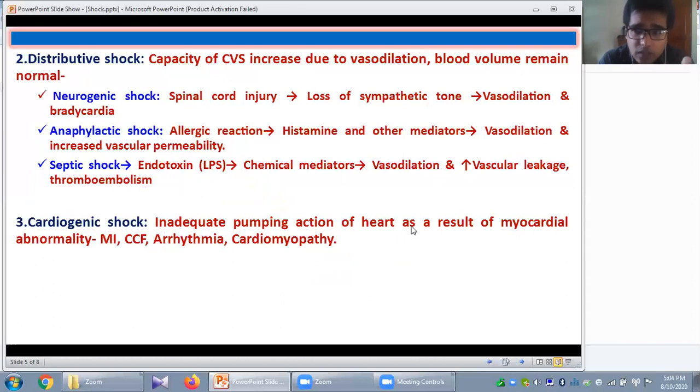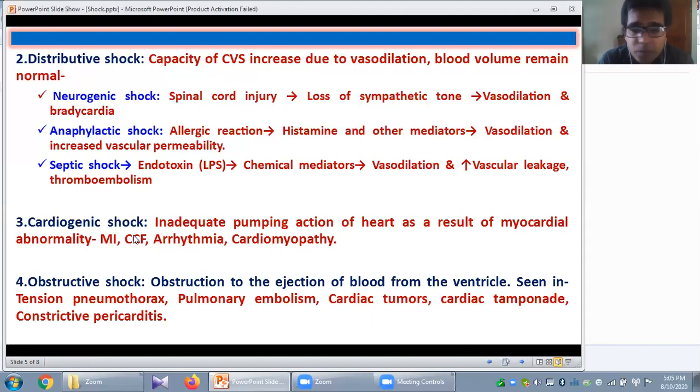When your heart fails to maintain adequate cardiac output, the normal cardiac output being 5 liters. So in case of heart failure, your heart is not maintaining the adequate cardiac output. Due to reduction of this cardiac output, there will be inadequate generalized tissue hypoperfusion, as seen in myocardial infarction, congestive cardiac failure, arrhythmia, cardiomyopathy. So these are the causes of cardiogenic shock.